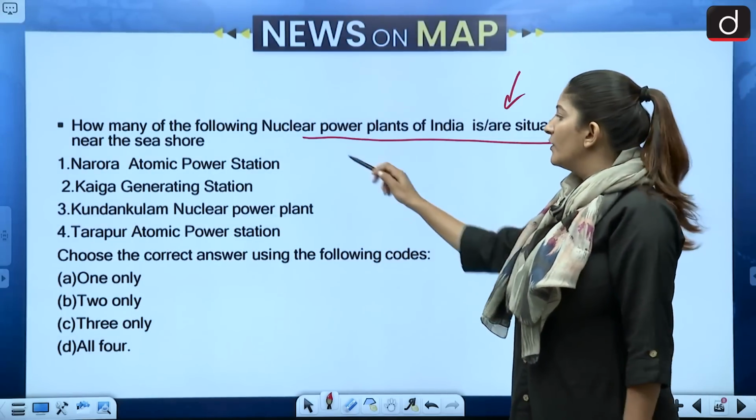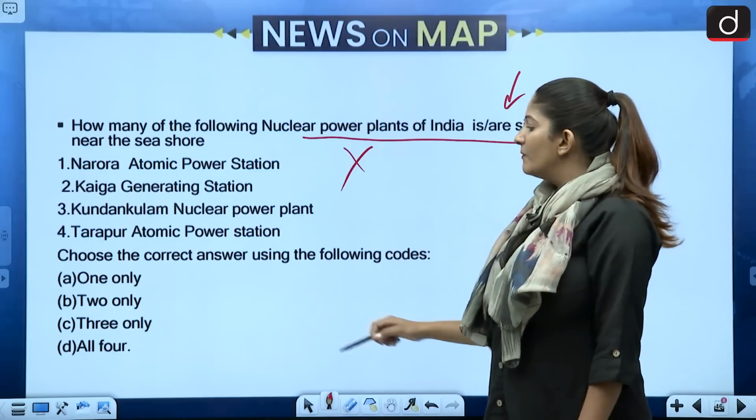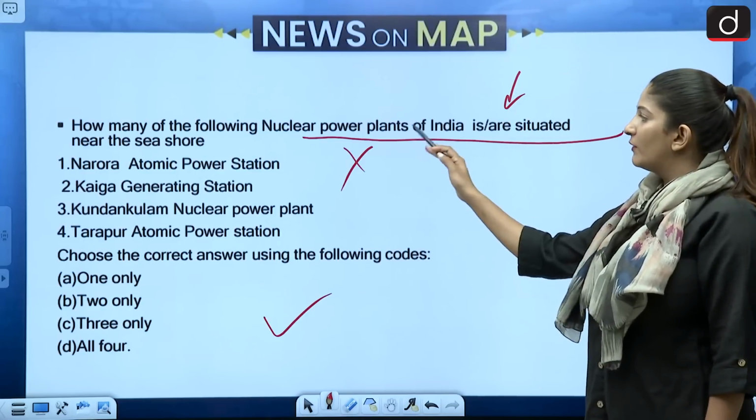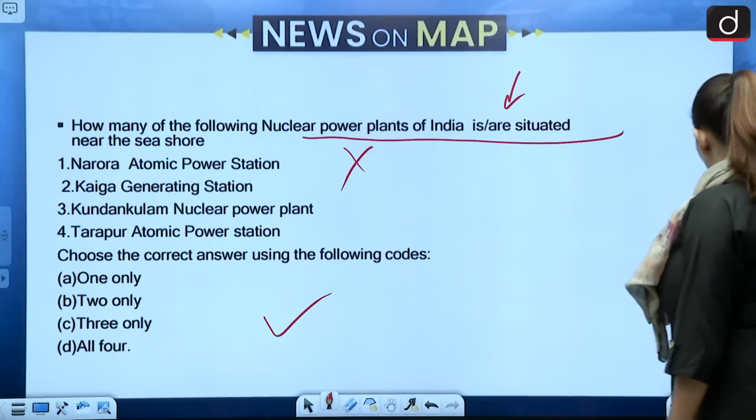Apart from Narora, all are coastal nuclear power plants. So 3 only is the correct answer. Okay, because the question was how many of the following nuclear power plants. This was the question. So 3 only is the correct answer.